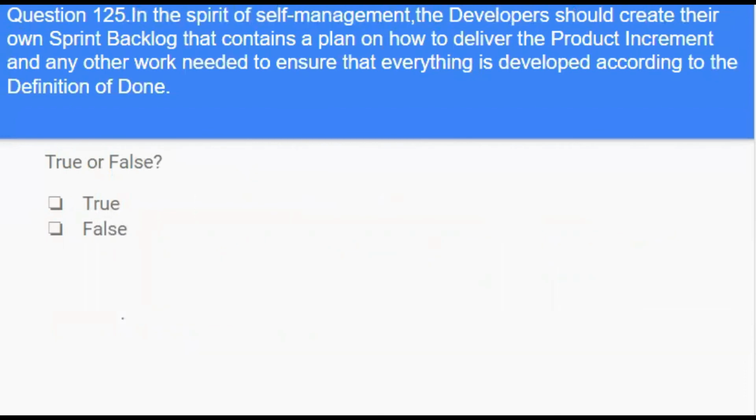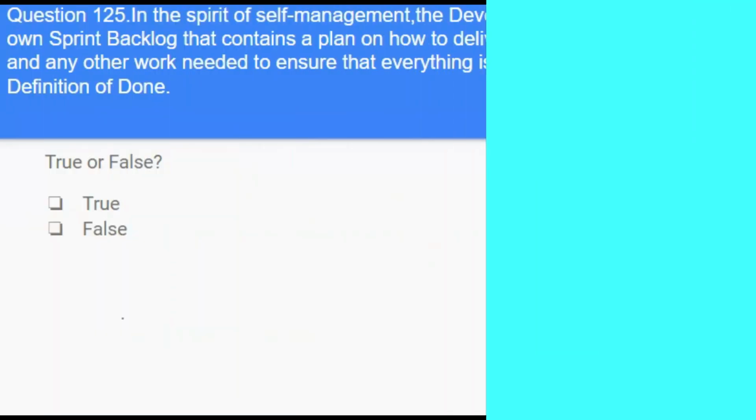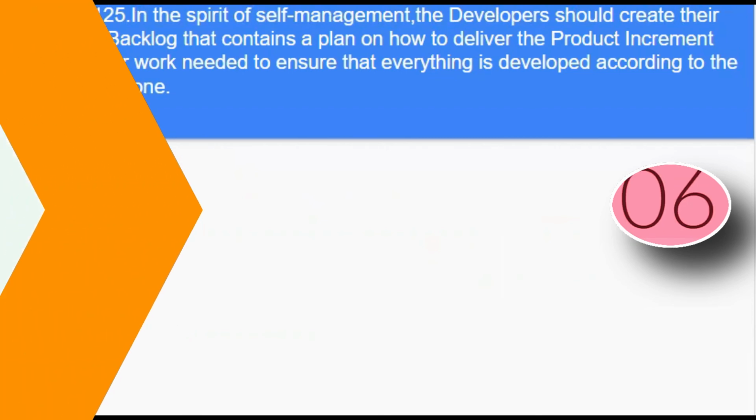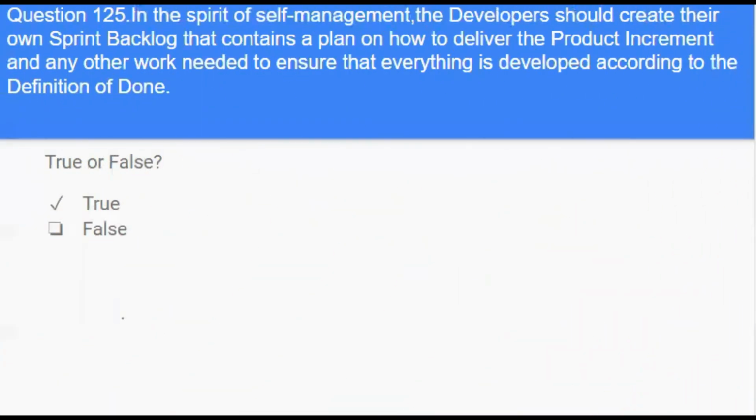Next question. In the spirit of self-management, the developers should create their own sprint backlog that contains a plan on how to deliver the product increment and any other work needed to ensure that everything is developed according to the definition of done. True or false? Answer is true. The developers own the sprint backlog, add any tasks required, and make changes to it anytime.